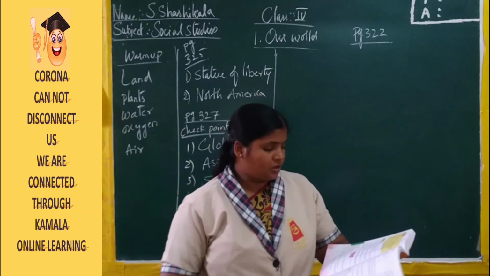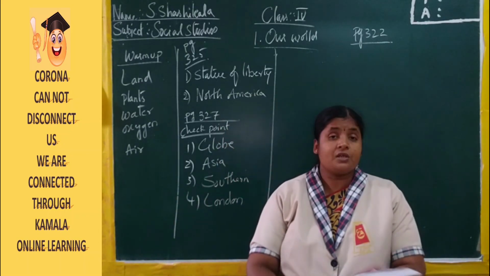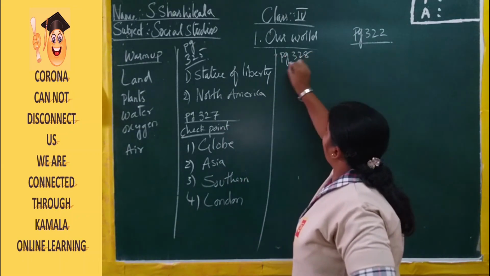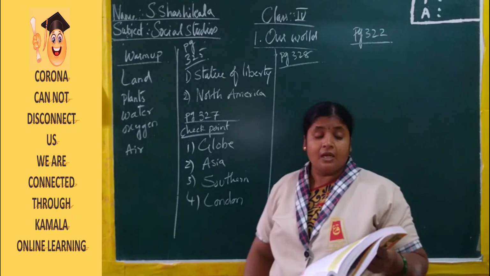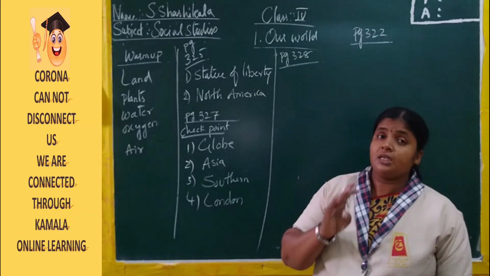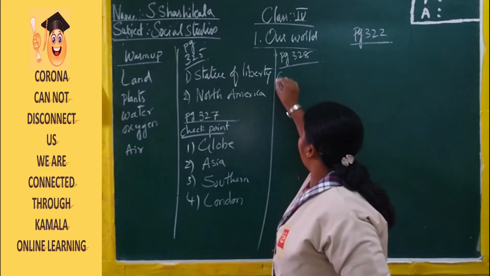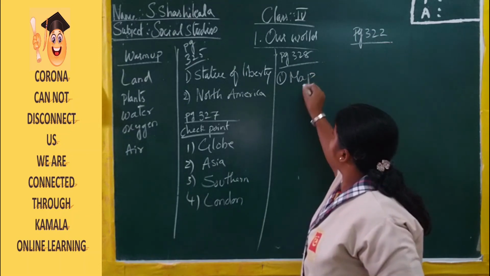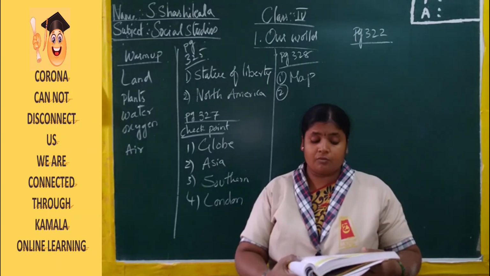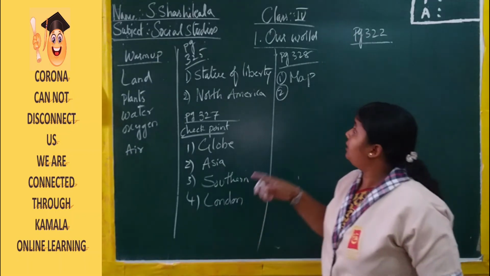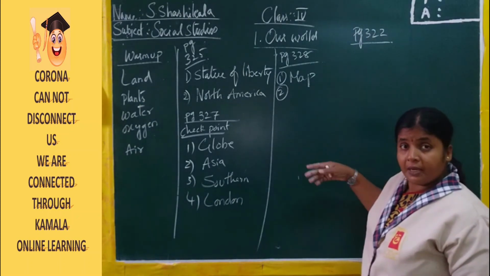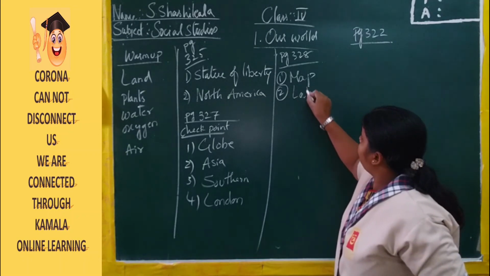Now turn the page. Right. Page number 328. Fill in the blanks. The dash is a two-dimensional representation of the Earth. Three-dimensional is a globe and the two-dimensional is a map. First one is map. Now second one. Dash are parallel lines. What are the parallel lines? Here the longitudes are going from north to south, but the latitudes are the parallel lines. The second answer will be the latitudes.